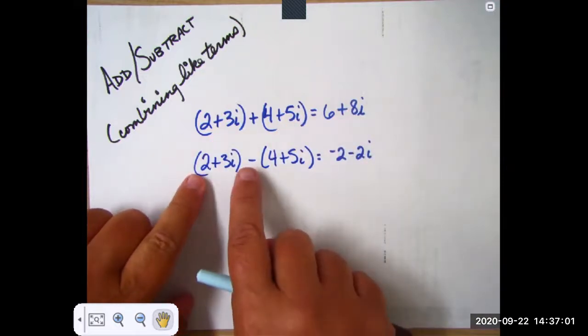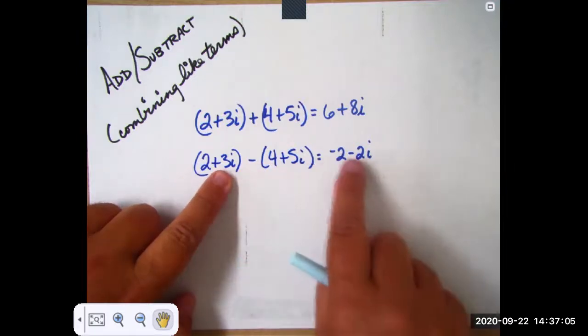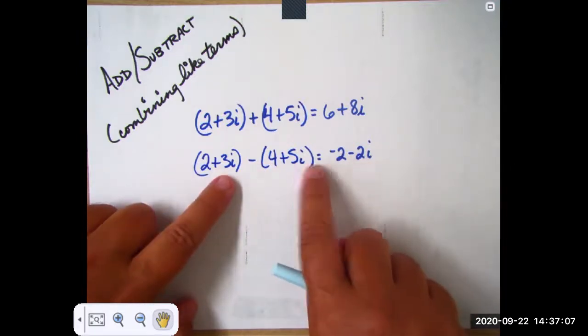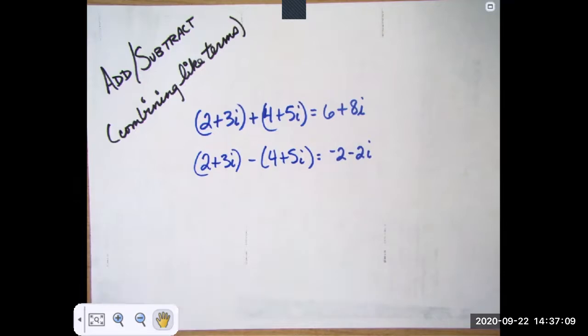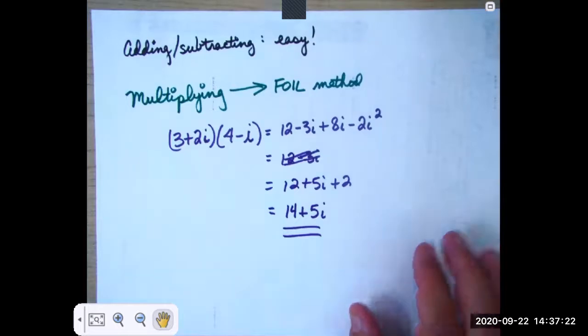Here you go, 2 minus 4 is -2, 3 minus 5 is -2, and then of course the i's. When we write imaginary numbers in a+bi form, which is called standard form, adding and subtracting is easy.